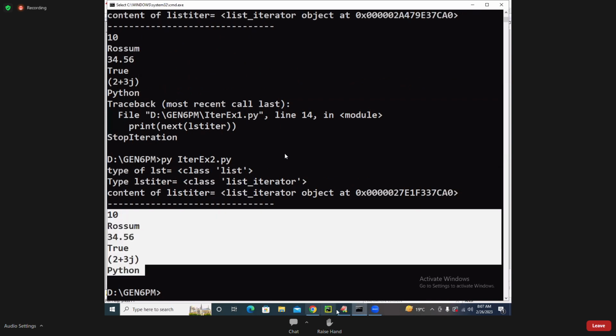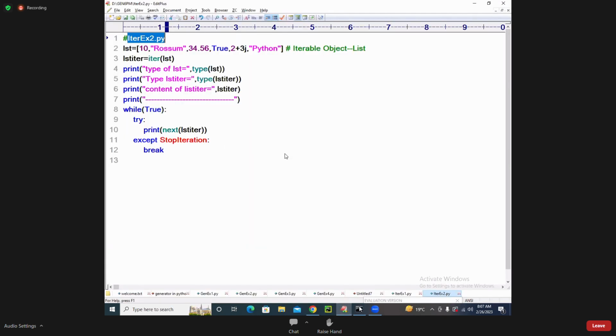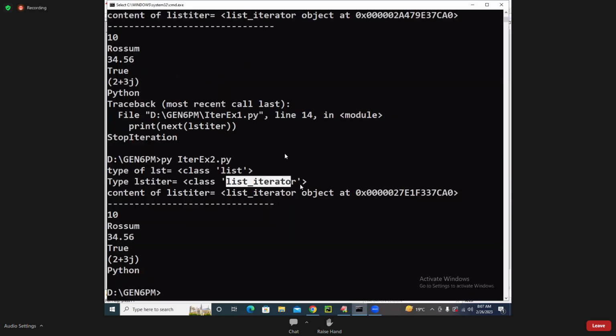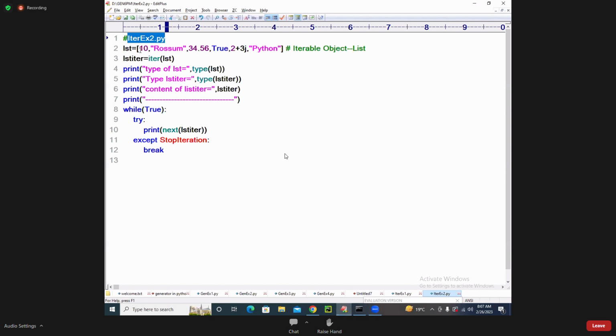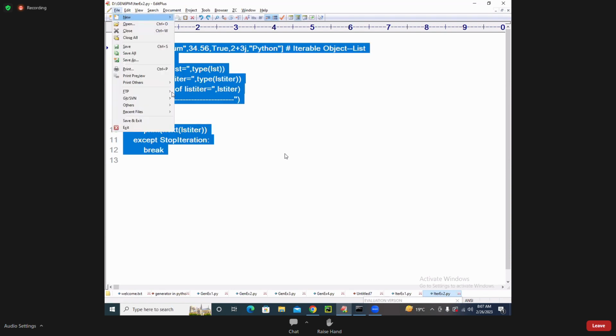So what did you understand about this now? What did you understand from this output? List iterator. What is the difference between list and list iterator? Come on, quickly. You take this bracket once again here, changing this bracket. What is this called here? Instead of that, you take it in another way. So take this entire thing. You can convert it into what?